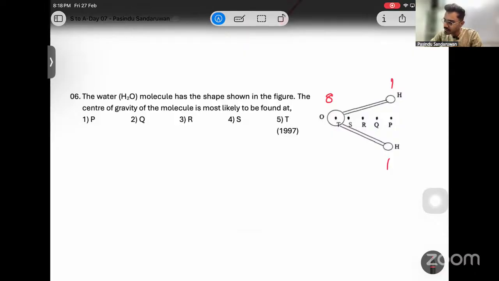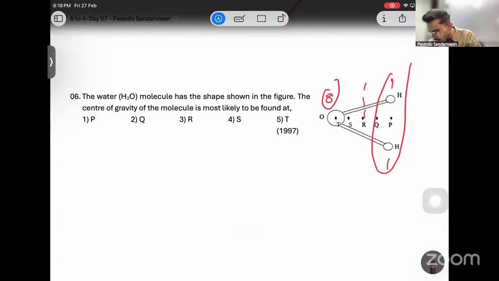Then it's like a mass of 2 is here, a mass of 16 is here. So it should be more close to oxygen, right? Center line goes somewhere here, no? Then more close to oxygen, that is S, right?